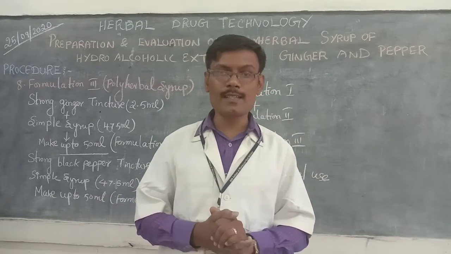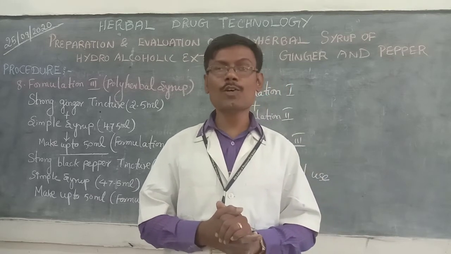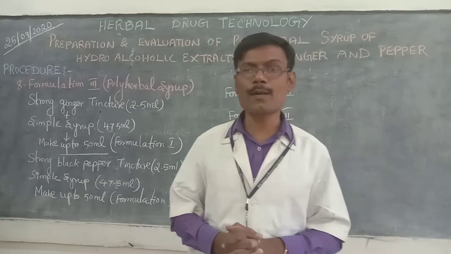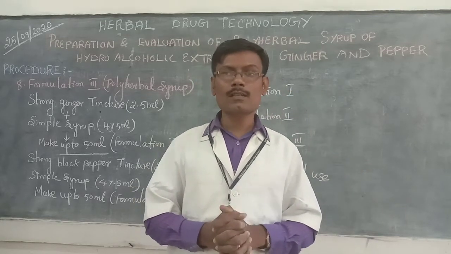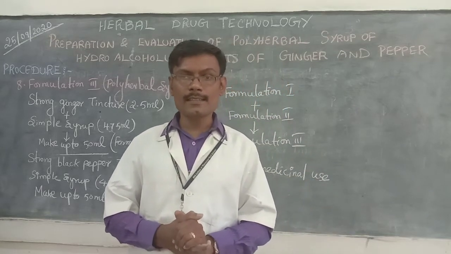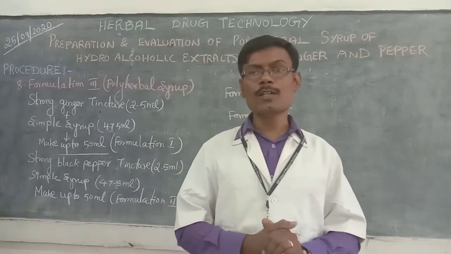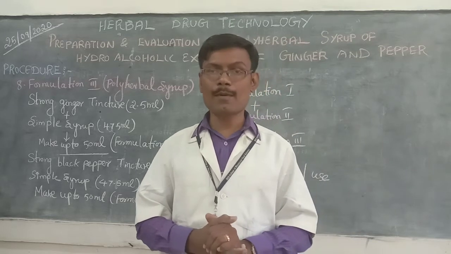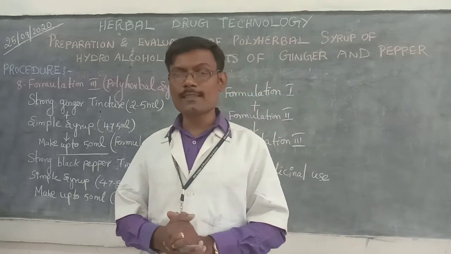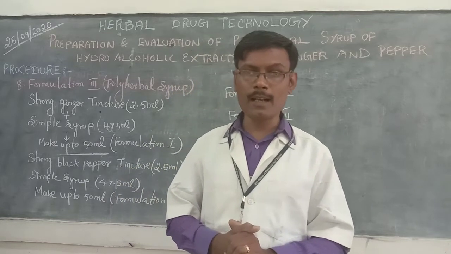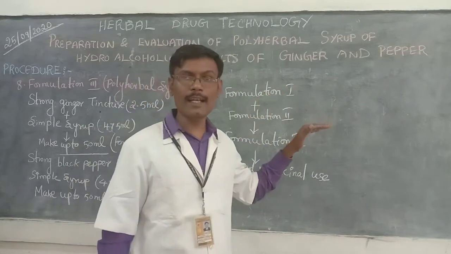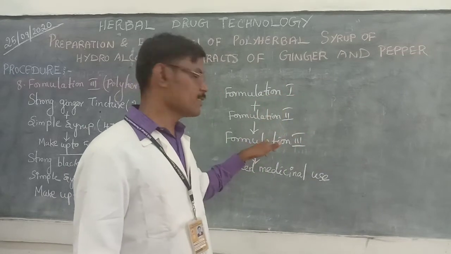In the first formulation, we have to take 2.5 ml of strong ginger tincture and 47.5 ml of simple syrup. It should be made up to 50 ml. Then in the second formulation, as I already told, 2.5 ml of strong black pepper tincture and 47.5 ml of simple syrup. This will be made up to 50 ml. Then these two formulations are combined together and formulated as formulation 3.